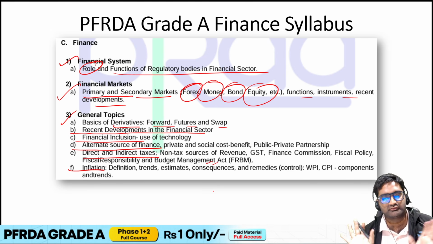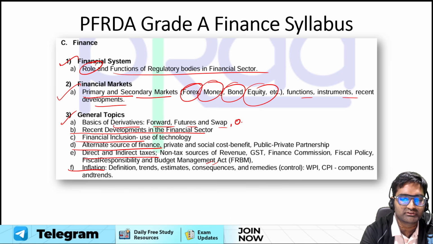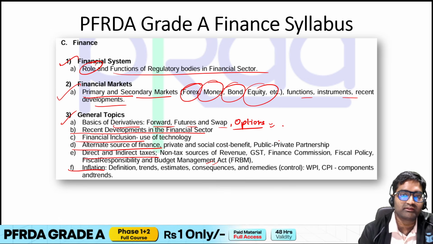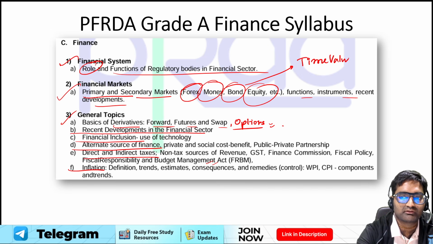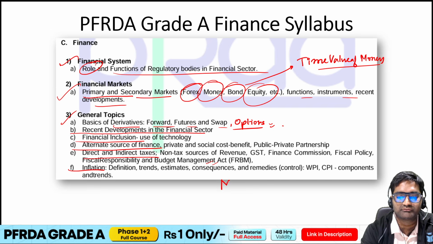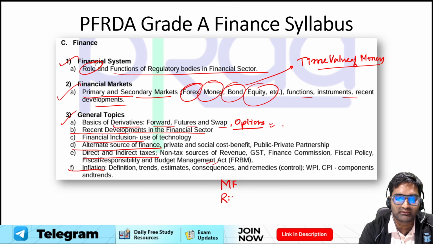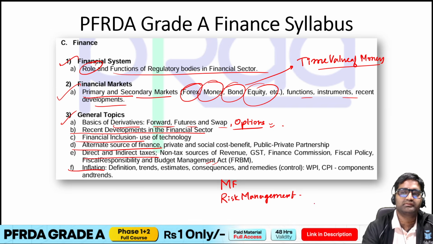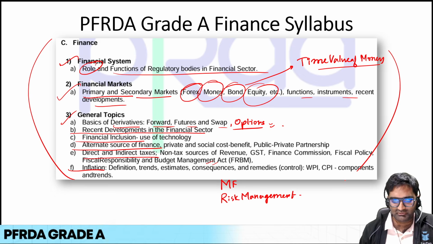Now, is this syllabus of finance all in all? So the answer is no. There are a few other topics. Like if you see derivatives, here questions are also asked from options, but they have not explicitly mentioned over here. Like if you want to study bonds, you should have proper knowledge of time value of money, this particular topic. Okay, so that is also not mentioned. Then apart from that, the questions are also asked from mutual funds. Then questions are asked from risk management, right? So these four topics generally have not been mentioned explicitly, but still questions are asked. Okay, so that is the entire range and breadth of topics, I would say.